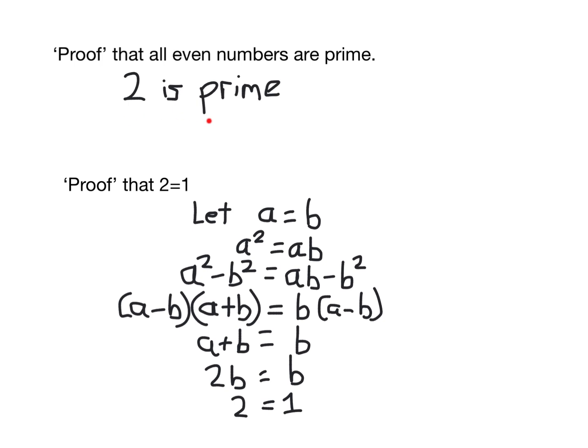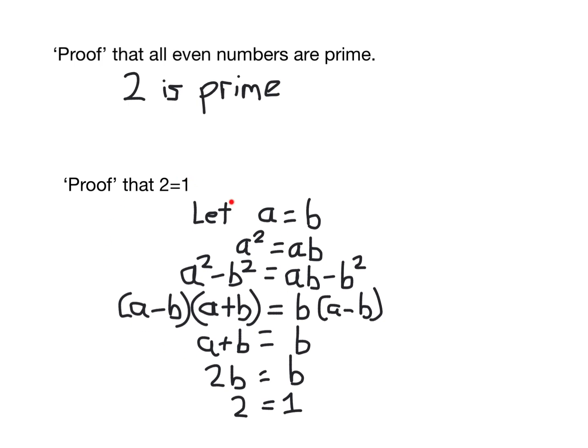Just because 2 is prime, it doesn't mean that all other even numbers are prime. In fact, it doesn't mean that any other even numbers are prime. And we know that. We know every other even number is actually not prime. So even though that sounds like a very obvious example, please make sure when you're constructing a proof, you never assume that something is always true because it's true once.